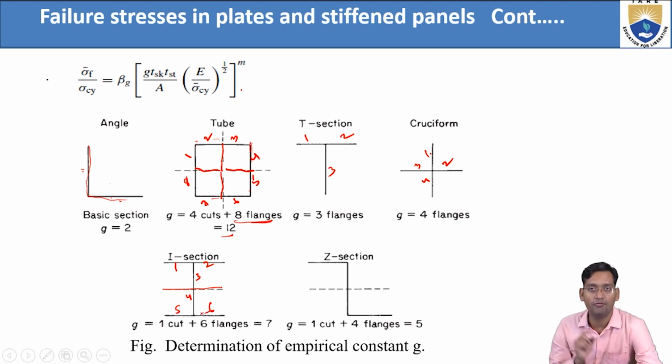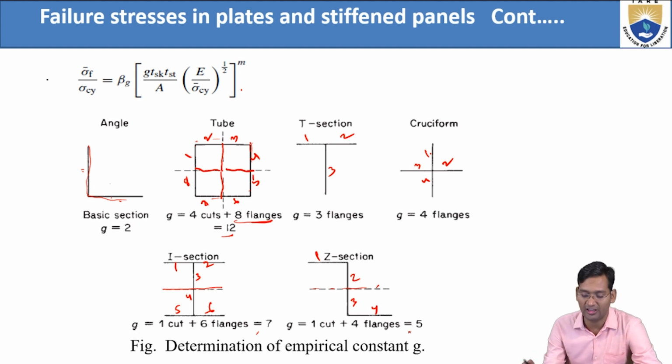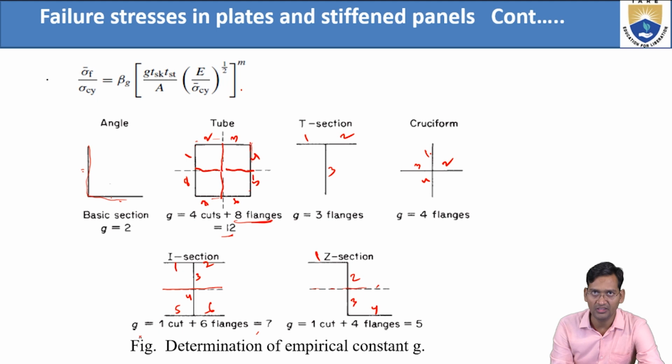So now here 1 cut, 6 flanges, so total G is 7. Now here again, 1 cut. How many flanges? 1, 2, 3, 4. So 1 cut, 4 flanges, total 5. This will give you the value of G that you have to substitute here.